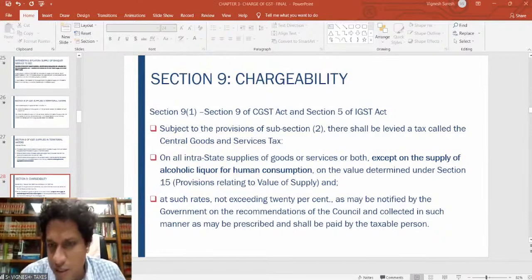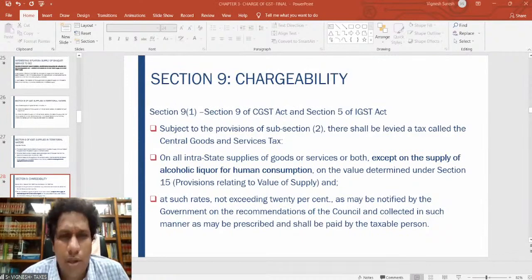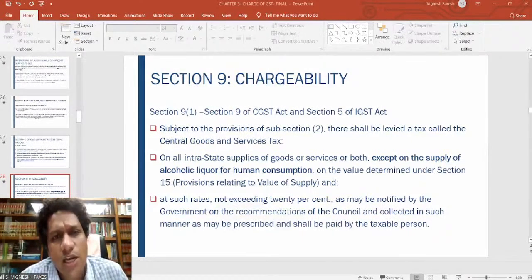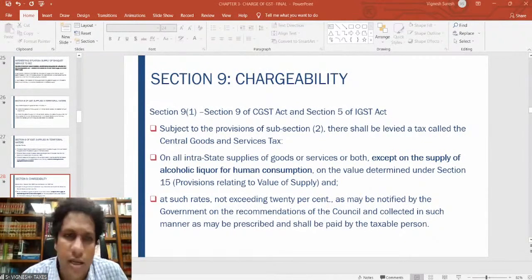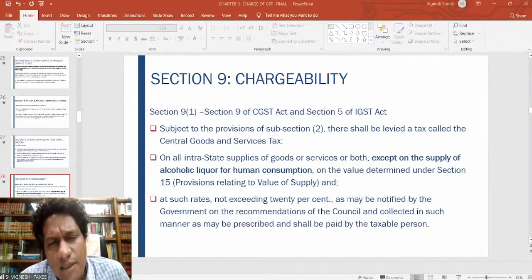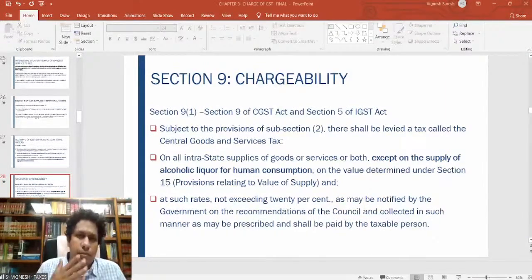Mr. A living in an SEZ goes on vacation to another place in the same state. Will all the purchases he makes come under it? No, it will not. Because a person living in a special economic zone cannot be considered a person who is staying outside India. That is number one. Only with regard to the business.